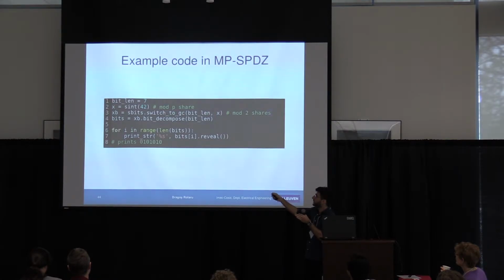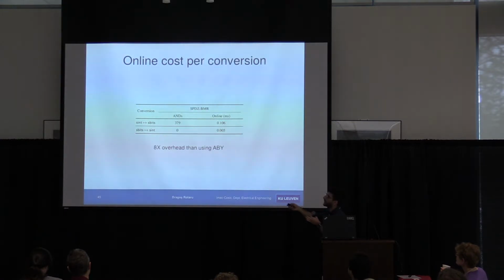Nevertheless, this is still a prototype. This code works, but to merge the SPDZ machine, which works mod P, and the SPDZ BMR machine, which works mod 2, to merge those machines, they have a whole set of instructions, and that requires some extra engineering effort. We haven't done that, but that's future work. So this code works, but if you're going to do more complicated stuff with FP, we need to write code for that. So we have the switching instruction for now. This is what I'm saying.